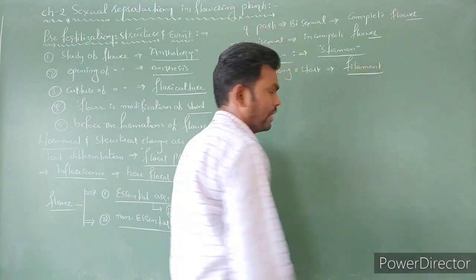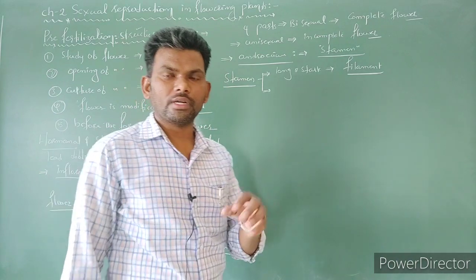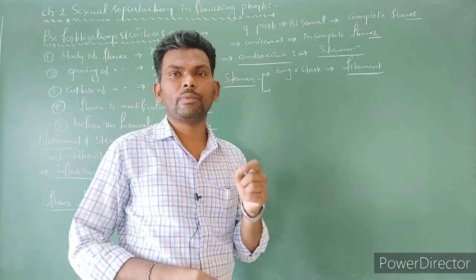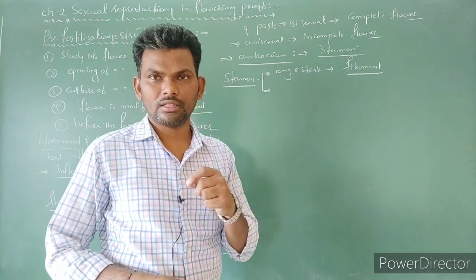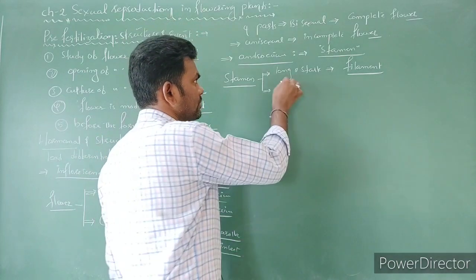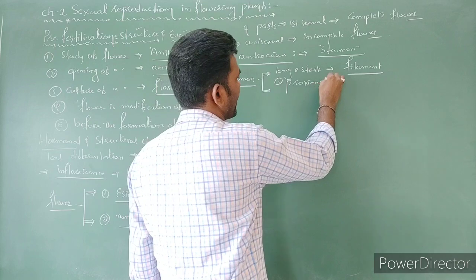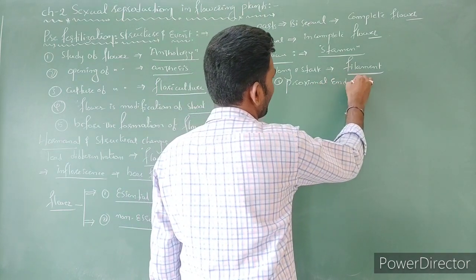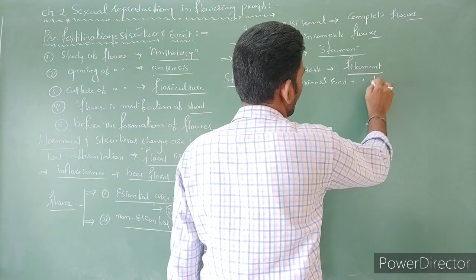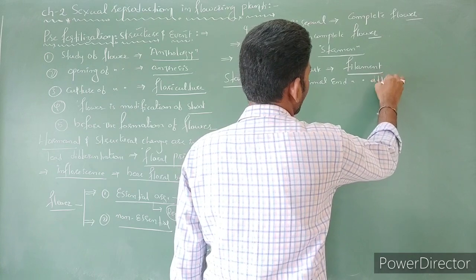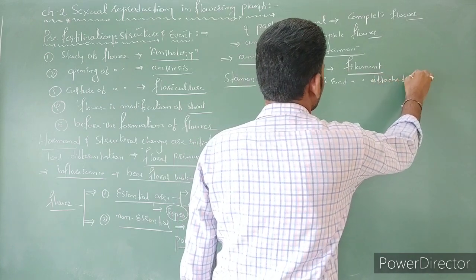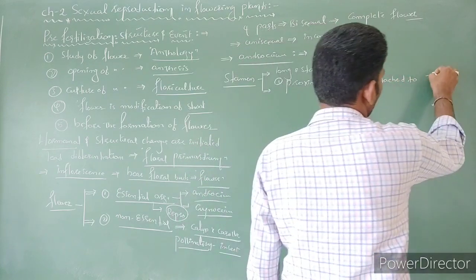The long stalk-like structure is called the filament. The proximal end of the filament is attached to the thalamus.